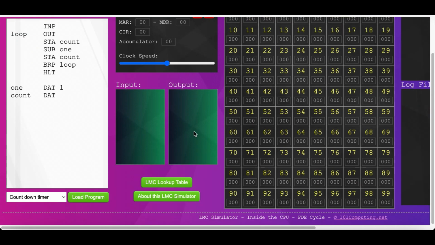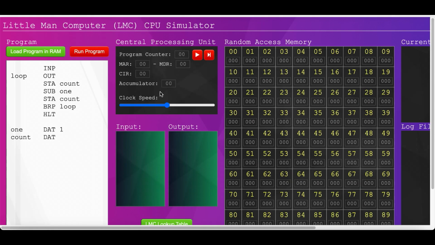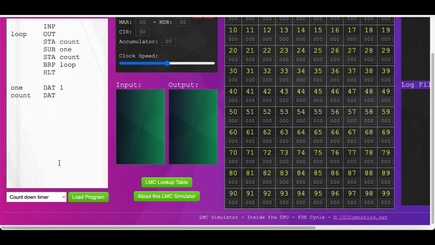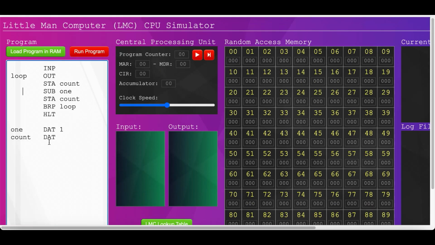In today's video I will show you the Little Man Computer simulator, how it works and how you can write any kind of code in it. So here you can see that there is a sample program here. You can see load program in RAM, run program.